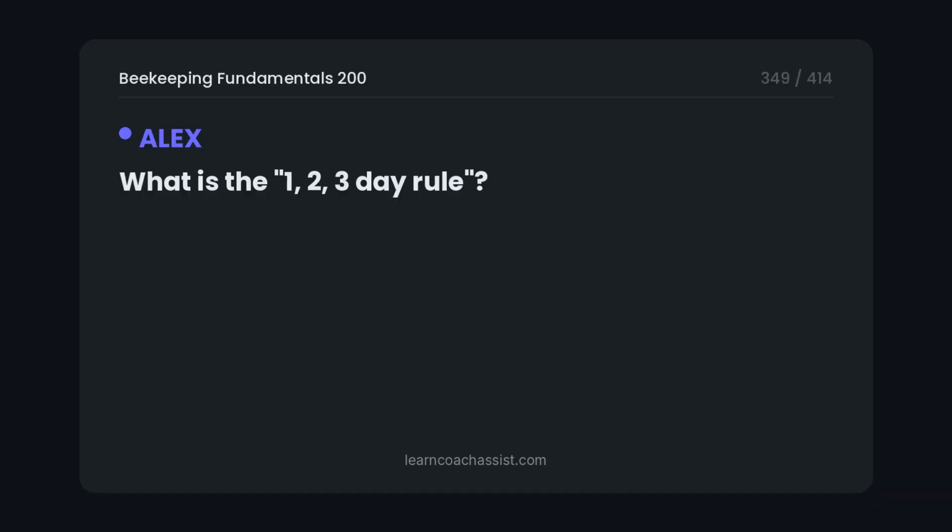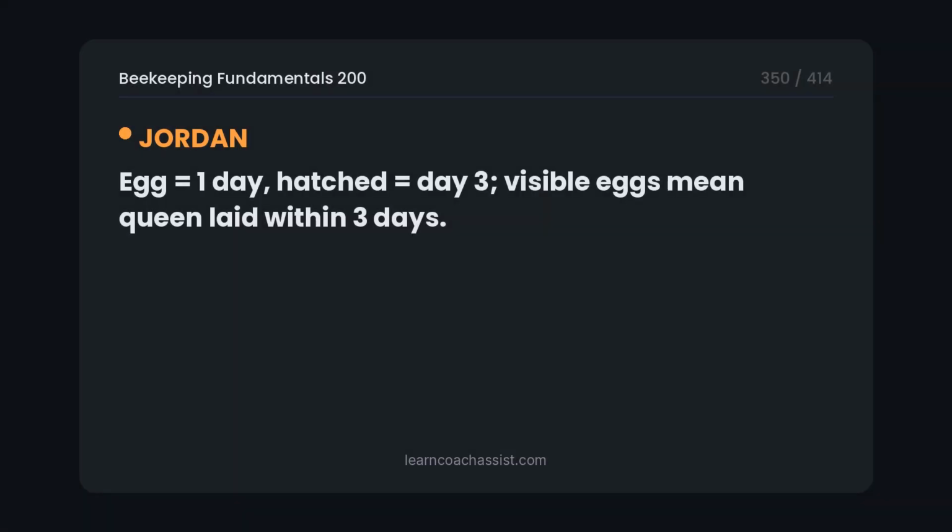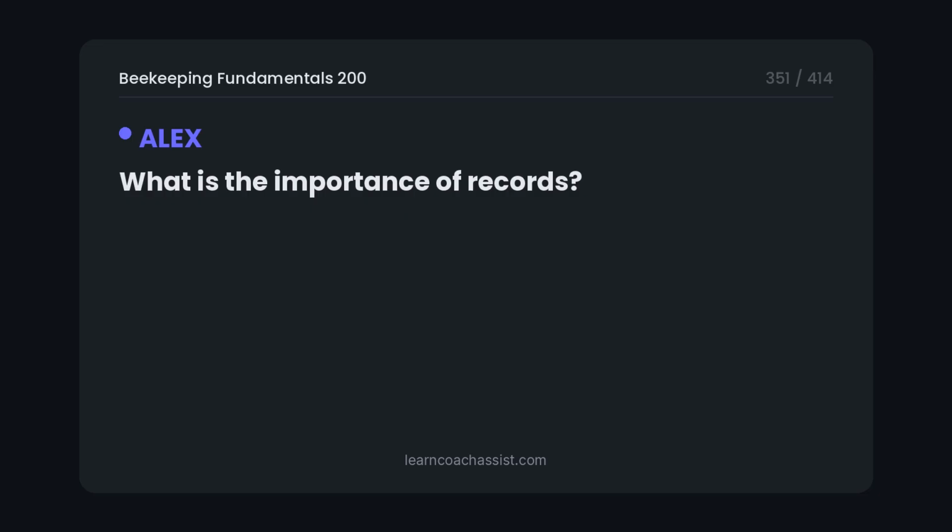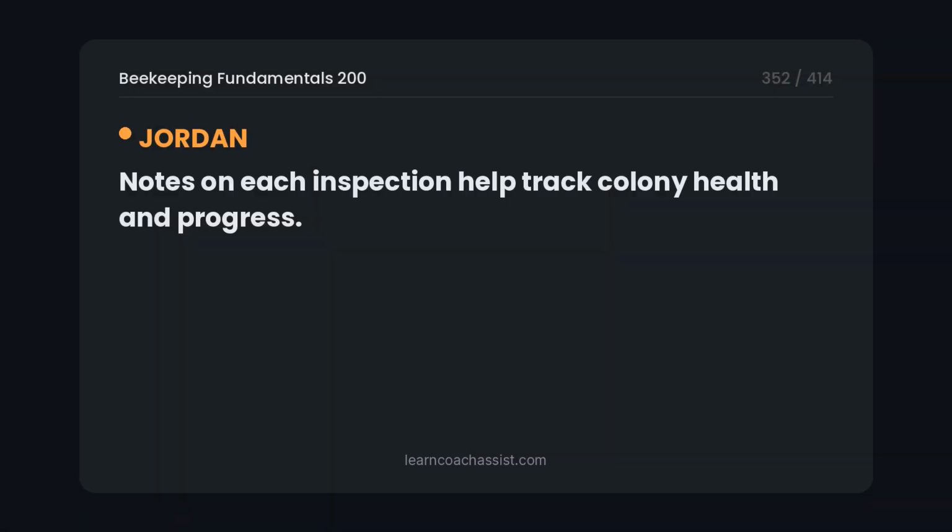What is the 1, 2, 3 day rule? Egg equals 1 day, hatched equals day 3, visible eggs mean the queen laid within 3 days. What is the importance of records? Notes on each inspection help track colony health and progress.